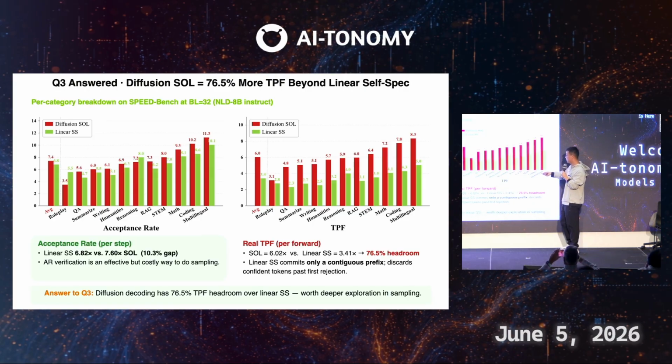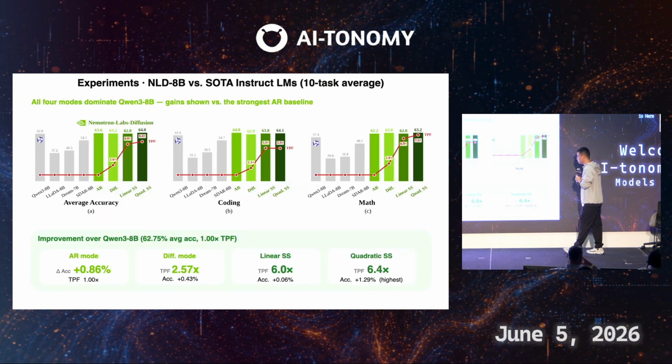You can focus on this TPF figure, meaning tokens per forward, decoded by the previous best scheme, linear speculation, and the diffusion speed of light, meaning diffusion SOL. You can see if we can really get an optimal sampler, the diffusion SOL can further improve the throughput, giving a 1.7x speedup over linear speculation. This indicates that diffusion still has long-term potential to be explored, and the key is to find an optimal sampler.